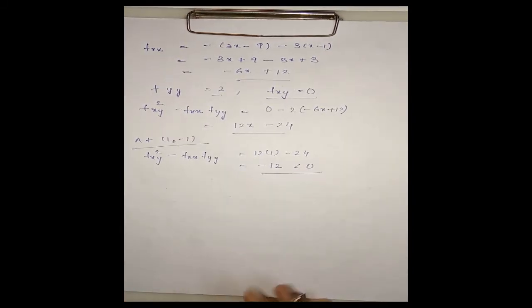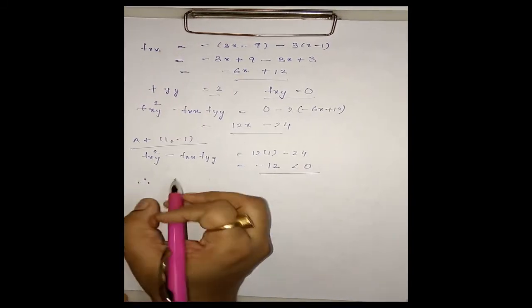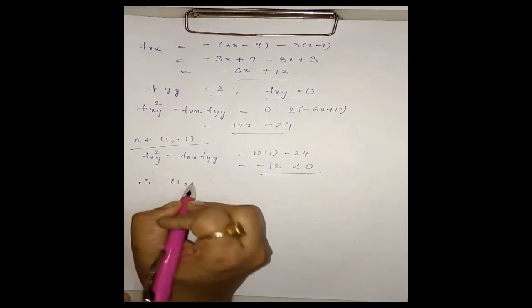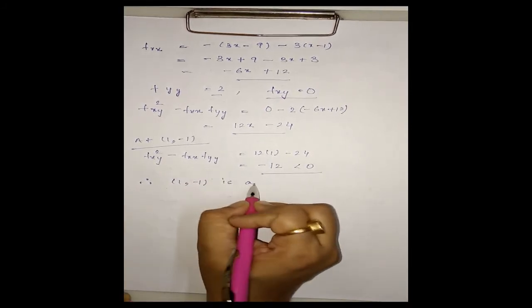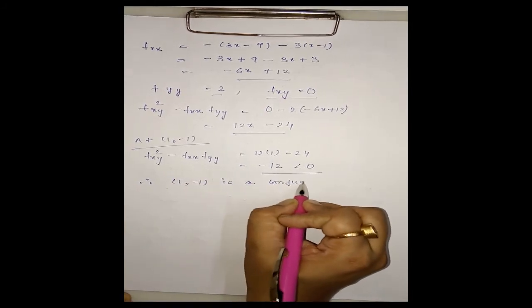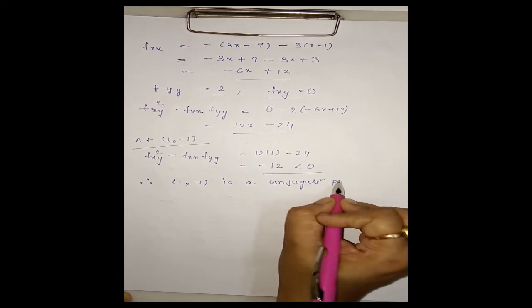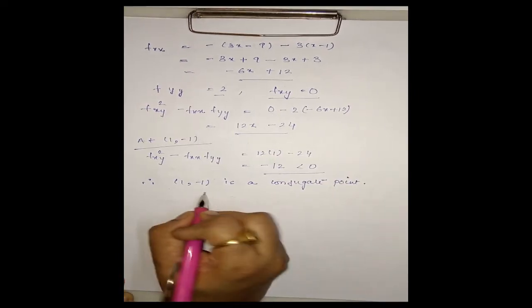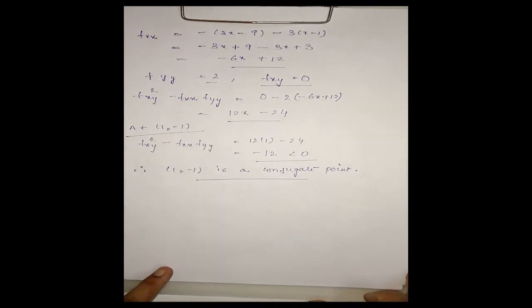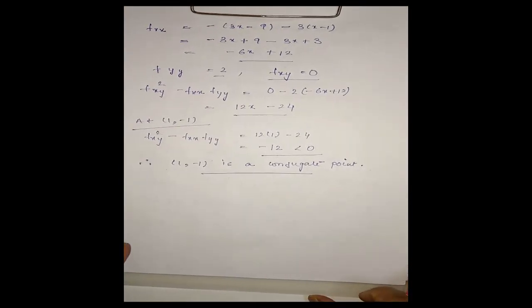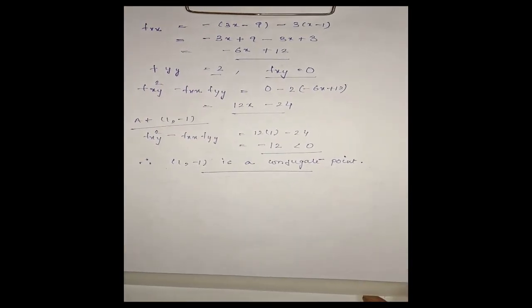Therefore, by definition, the point (1, −1) is a conjugate point. This is the way to apply the rule to find the position and the nature of a double point.